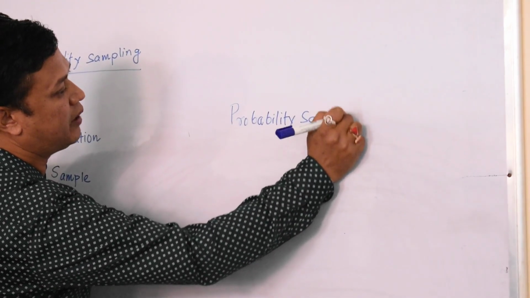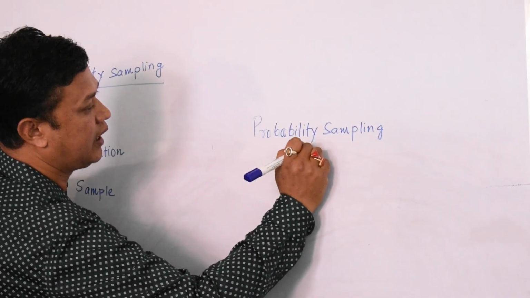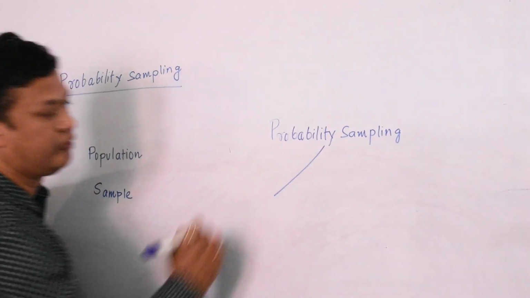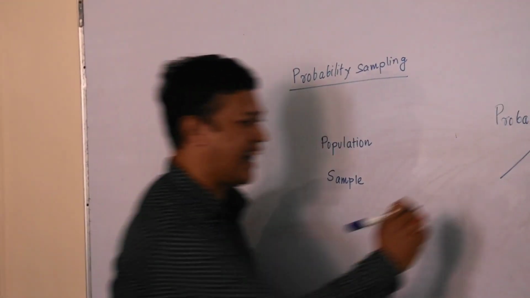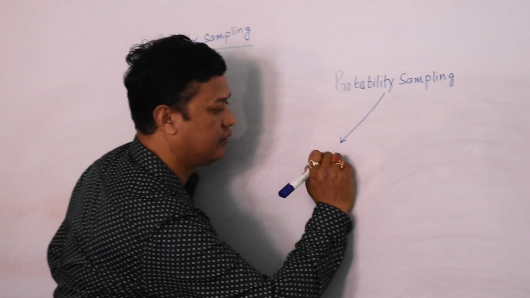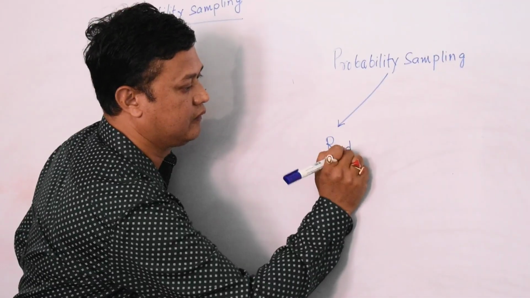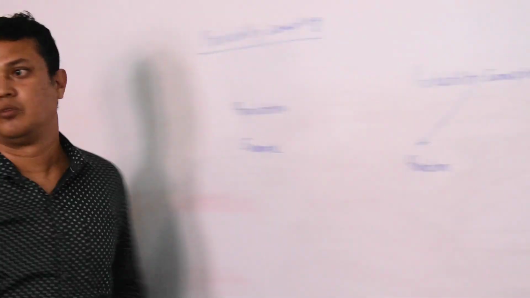So this is my probability sampling. It can be of random type, right? Random means no one knows who will be selected. So that is called random.